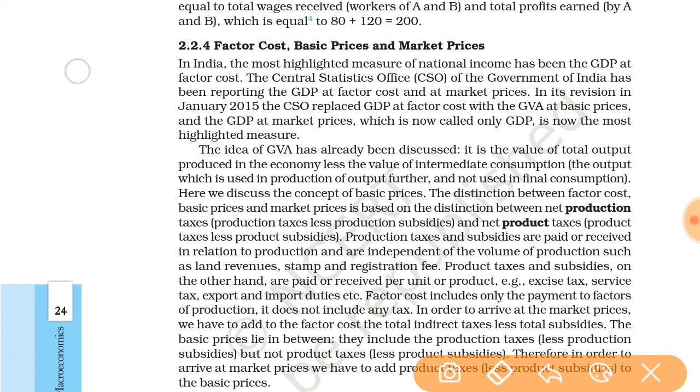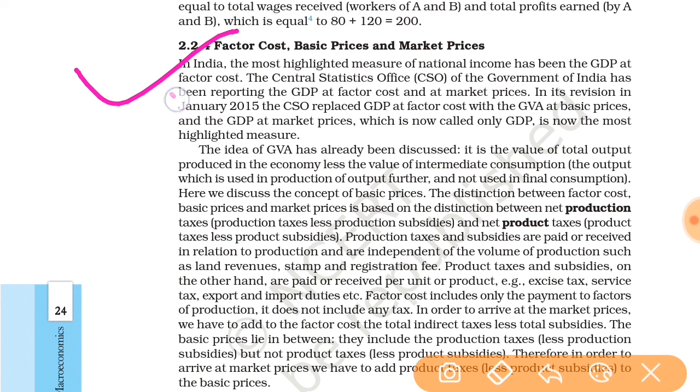Here one important point is given: in India the most highlighted measure of national income has been the GDP at factor cost. So first, what is national income? It is the total money value of all the final goods and services produced in a country during one year. To count the national income, the base measure is the GDP at factor cost.